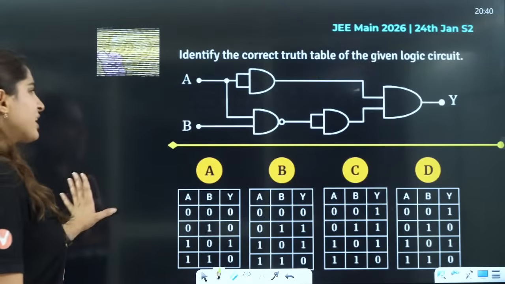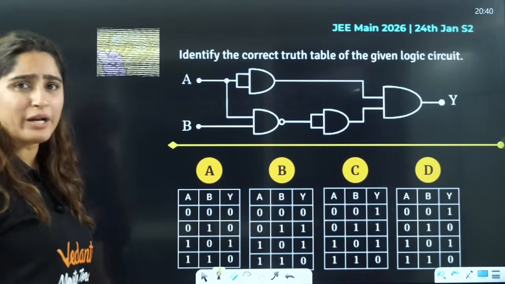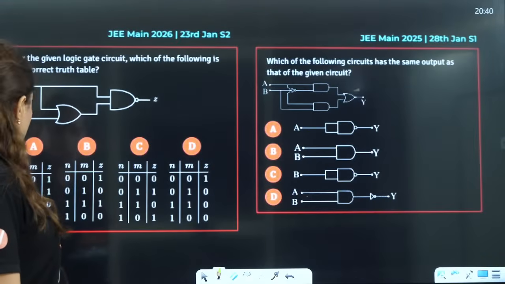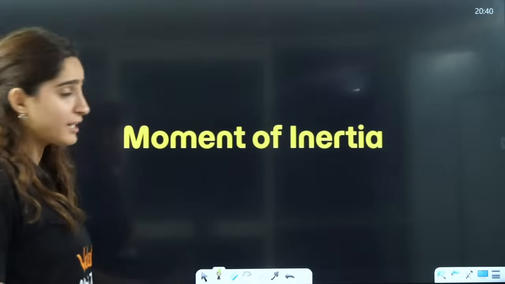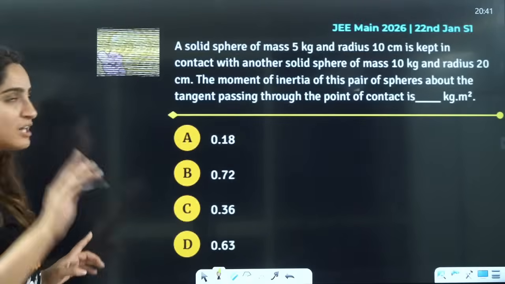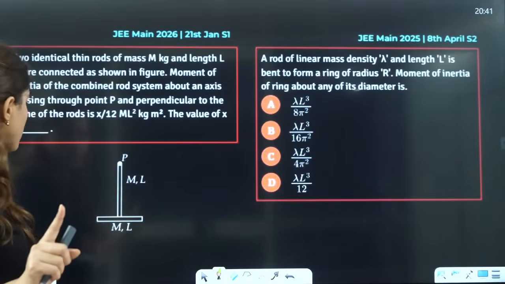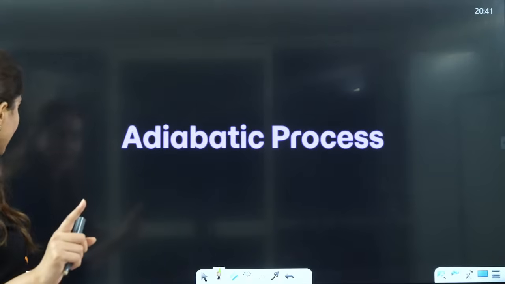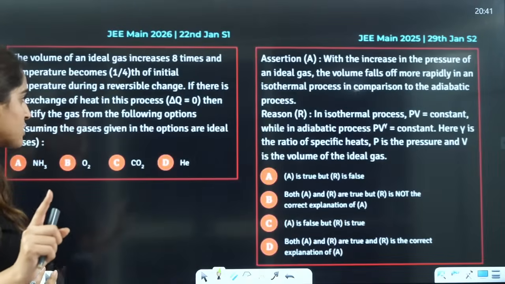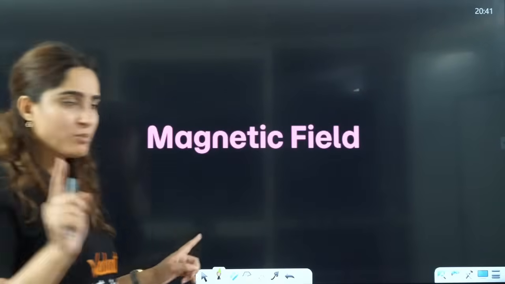But logic gate, now these logic gates you can do. I believe that students will be very happy knowing that they are asking logic gate. Moment of inertia also they have asked in shift 1, a very easy question based on moment of inertia. Then adiabatic processes in thermodynamics, in chemistry also, but here the formulas might differ.